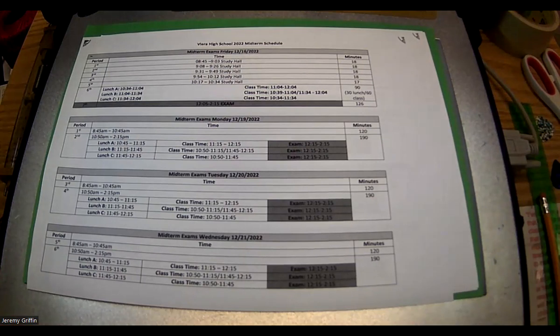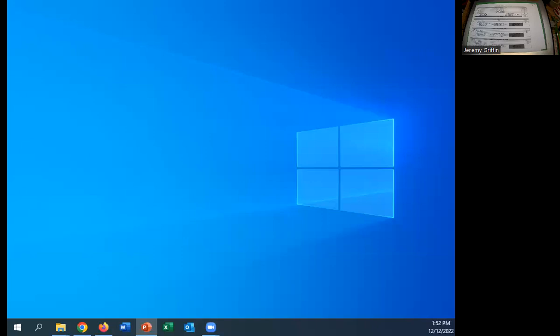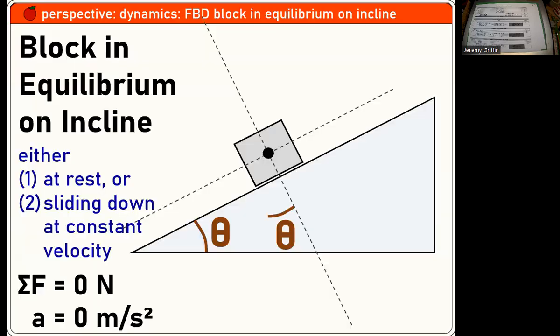All right, so let's switch over to the computer screen and get this PowerPoint going. I don't know exactly the slide I left off on, but we're going to pick up here. There may be a couple that I did back on Friday, and maybe a little bit of overlap. But here we go. So, block in equilibrium on an incline. Try to keep a good pace today. You guys know that this presentation is on Google Classroom too, right? So you guys have that available there.